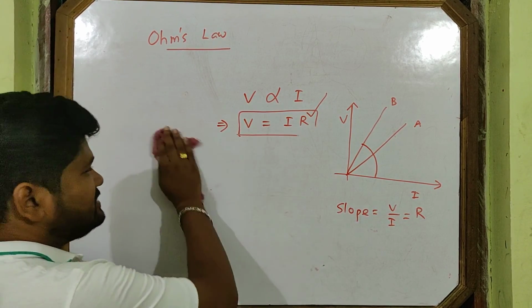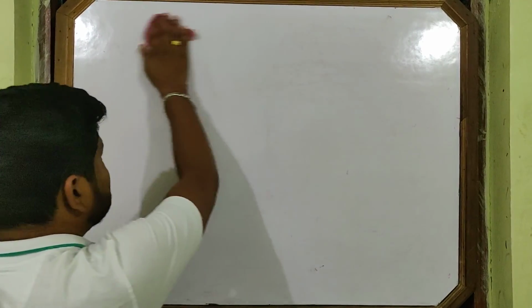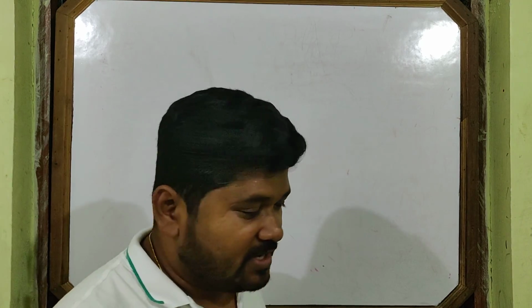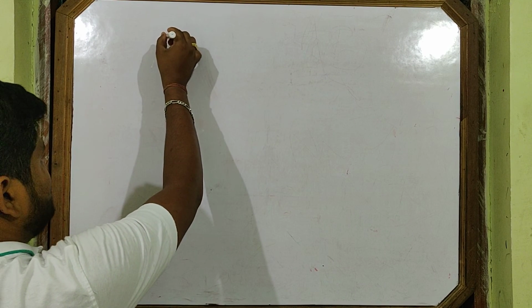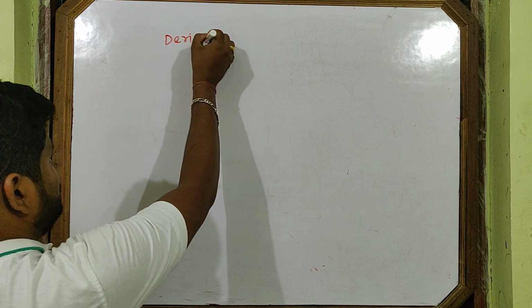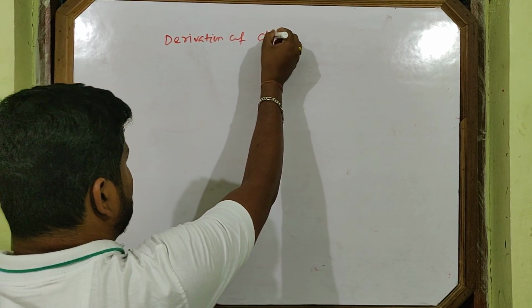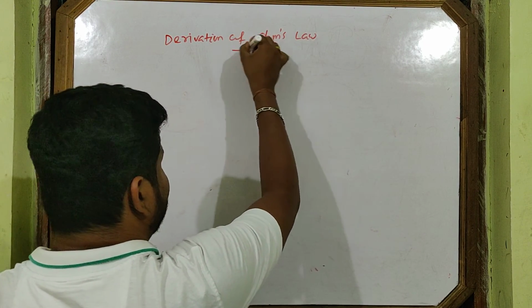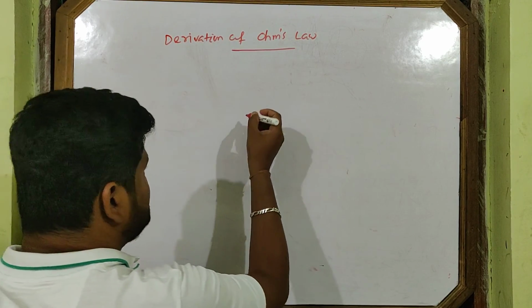Now we will clearly understand what resistance actually is and how we will derive this Ohm's law. In 10th class we read Ohm's law directly. The statement teachers told you directly. But in 12th class we will do something different. What different will we do? We will derive Ohm's law. From where actually does this V proportional to I, or I proportional to V, whatever it may be, come? Let's see how we will derive it. Sometimes it comes as a 2 marks question, derivation of Ohm's law.